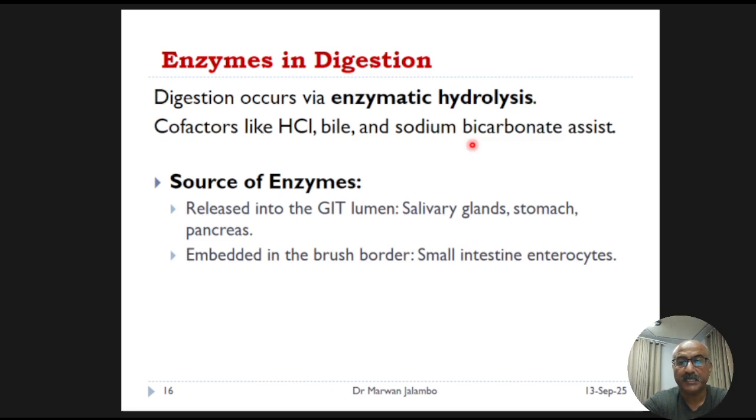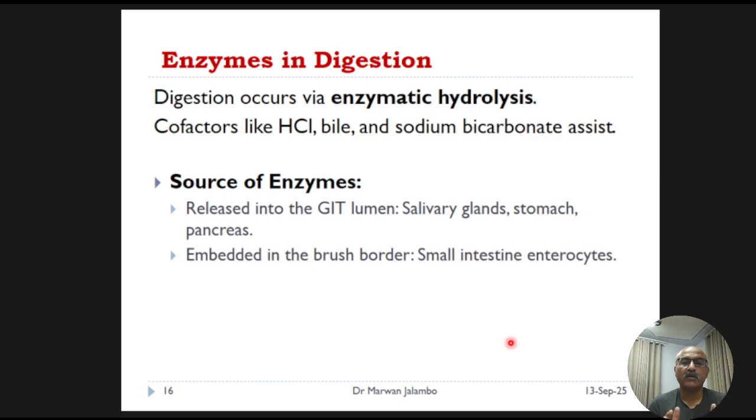This process is helped along by cofactors like stomach acid and bile. The digestive enzymes themselves come from two main sources. Some are secreted into the GI lumen from organs like the pancreas, while the others are fixed in place, embedded in the brush border membrane of the intestinal cells.